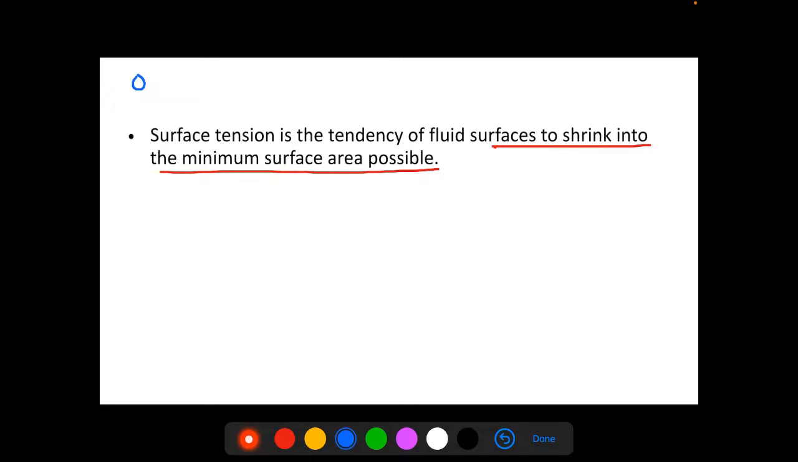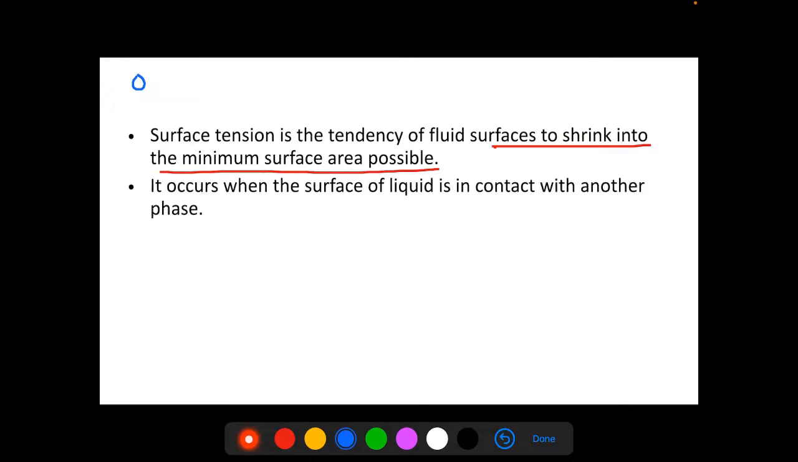Okay, the beading of rainwater on a waxy leaf, such as the leaf that we have seen in the previous slide, is again an example of surface tension. Now, surface tension occurs when the surface of a liquid is in contact with another phase. Okay, what does it mean?